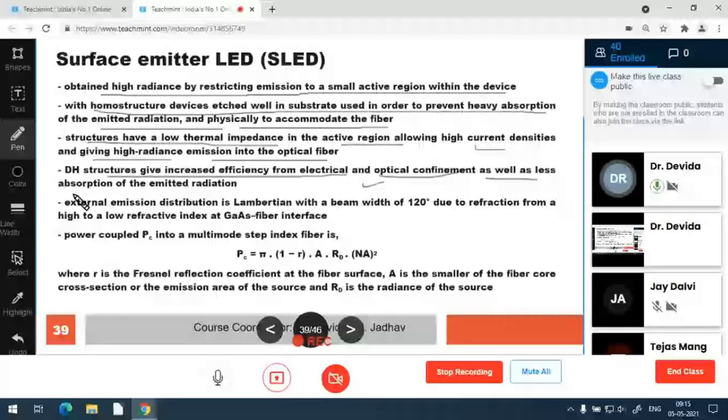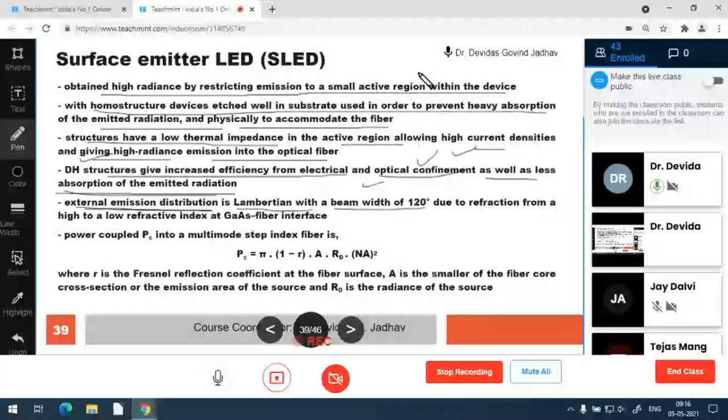So, external emission distribution. If the question is there, what is the role of the optical confinement? What is the role of the double heterojunction? It optically and electrically confines, as well as reduces the absorption of the emitted radiation. So these are the options in the multiple choice. The external emission distribution is Lambertian with a beam width of 120 degrees.